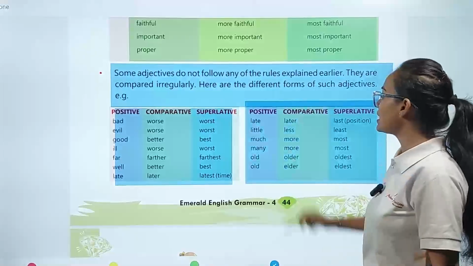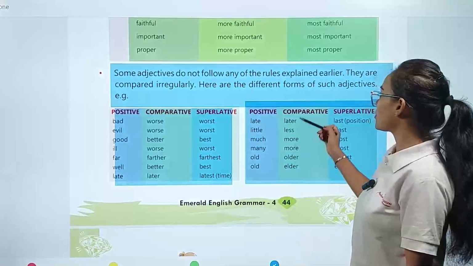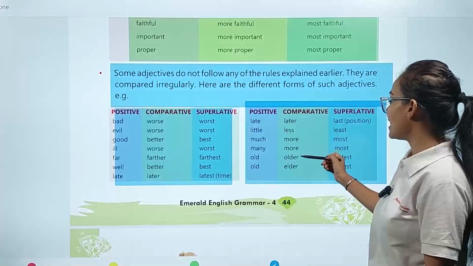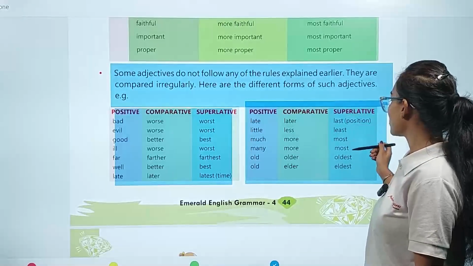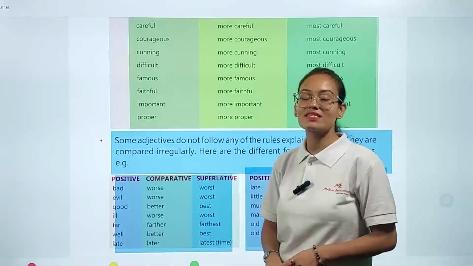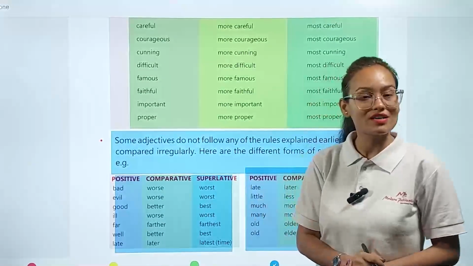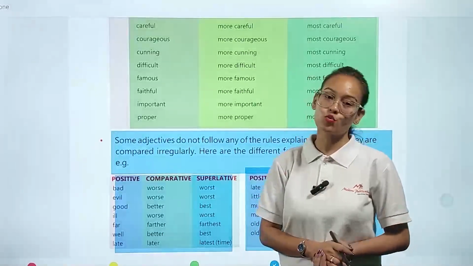Here you can also see late, little, much, many, old. So it becomes latter, less, more, elder, older, least, most, oldest, eldest. Okay, so in this way, my dear student, we can see there are three degrees of comparison of adjectives, that is the positive degree, comparative degree, and superlative degree.